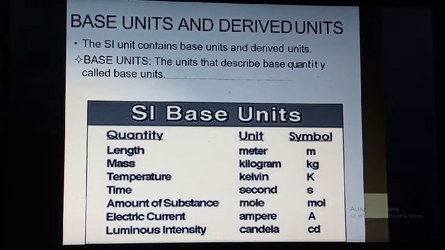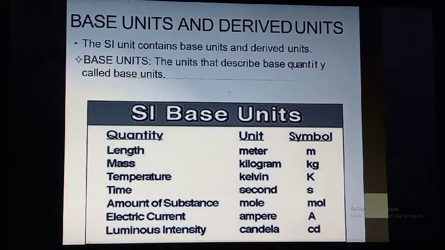The quantity is length and its unit is meter, and the symbol of meter is m. Mass is the quantity, the unit of mass is kilogram and the symbol is kg. Third is temperature, unit is Kelvin, symbol is capital K. The fourth quantity is time, the unit of time is second and the symbol is small s. Fifth quantity is amount of substance, its unit is mole and symbol is mol.